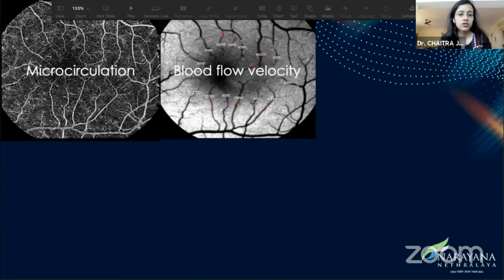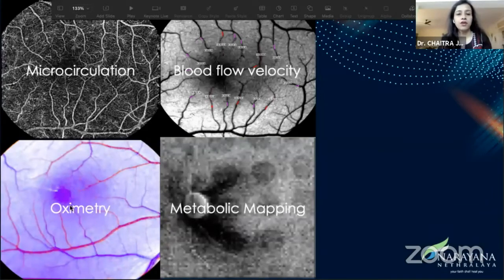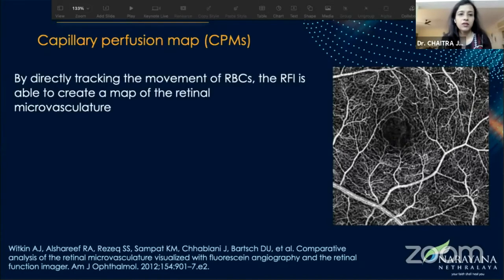This is the microcirculation or the NCPM map. This is the blood flow velocity. It gives us the quantification, the oximetry map, and finally the metabolic map. Now, this is something that we've studied the most, so I will be elaborating a little bit more, and Jay has done a lot of work using the RFI as well.